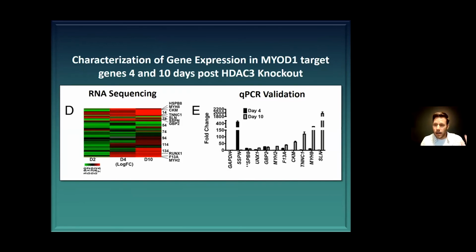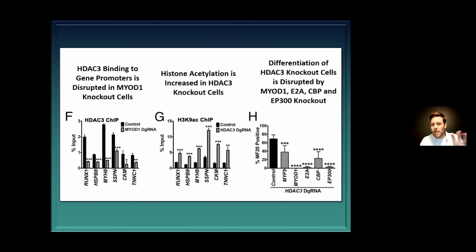When we look at RNA sequencing of those cells, we could see that the MyoD target genes are upregulated after we target HDAC3. We can also look at the binding using ChIP assays.